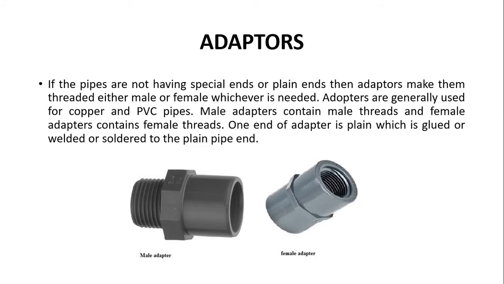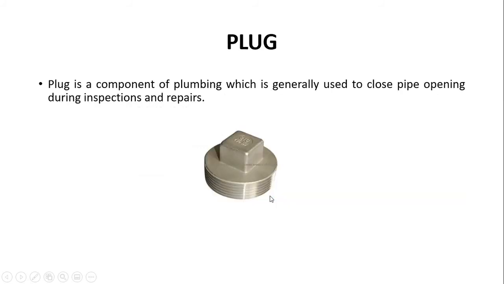Adapters are generally used for copper and PVC pipes. Male adapters contain male threads and female adapters contain female threads. One end of the adapter is plain, which is glued or welded or soldered. This is how we join it to the pipe, and whether we use the welding technique or soldering technique or glue it, these two ends are going to be the fixed ends.